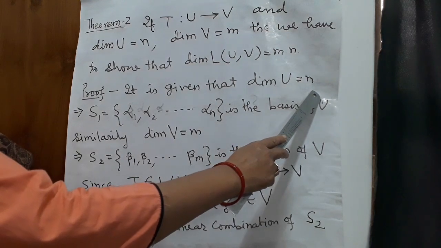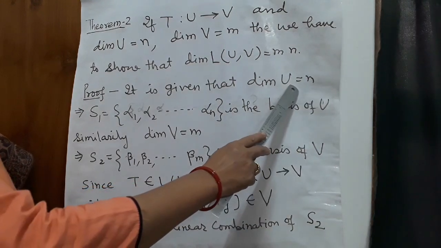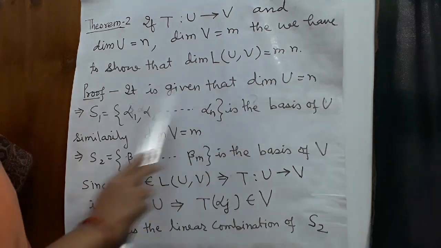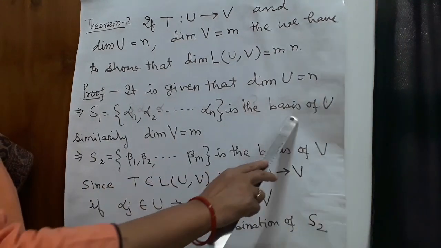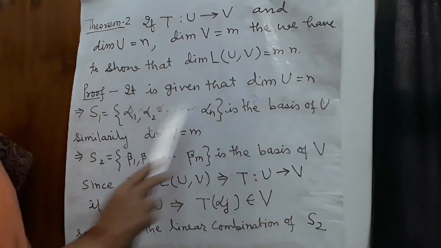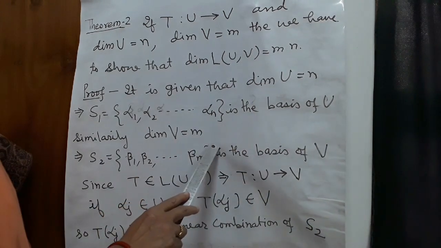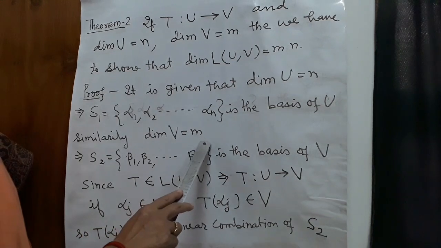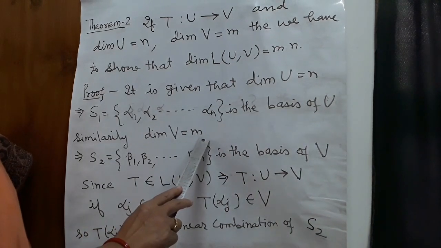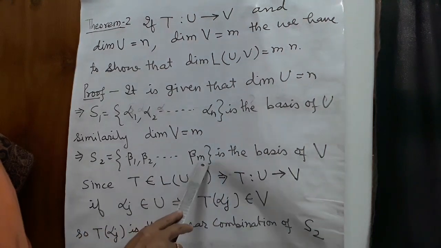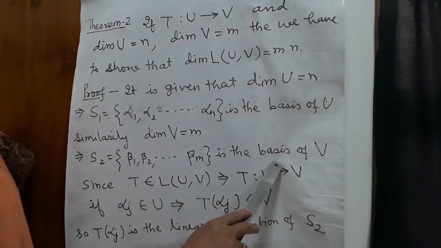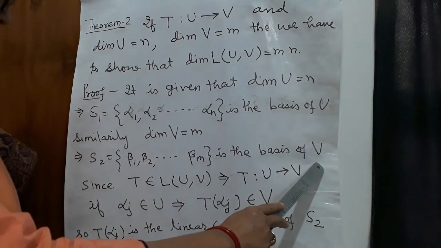It means the basis of U has n elements. Let S1 is equal to alpha 1, alpha 2 and so on, alpha n be the basis of U. Similarly, dimension V is equal to m. It means the basis of V has m elements. So S2 is equal to beta 1, beta 2 and so on, beta m is the basis of V.